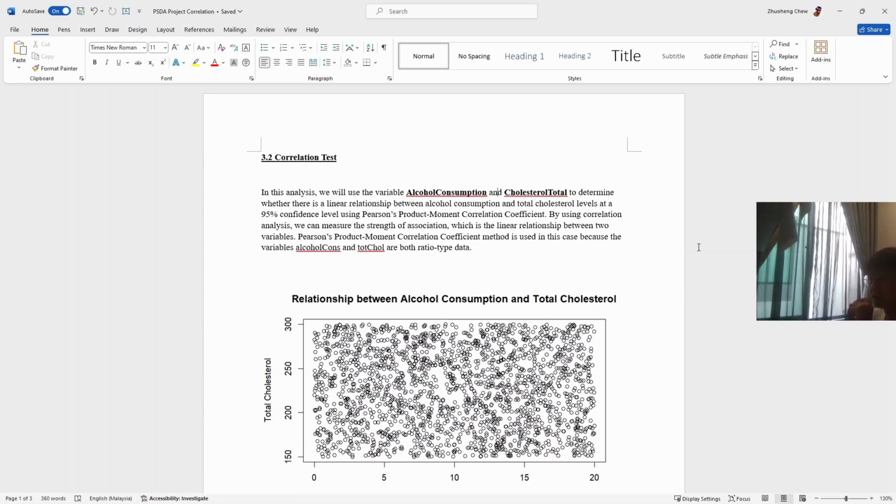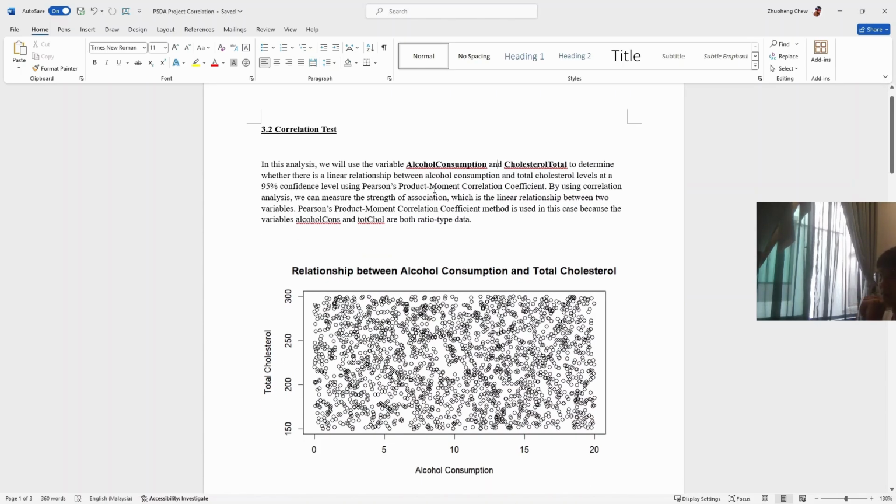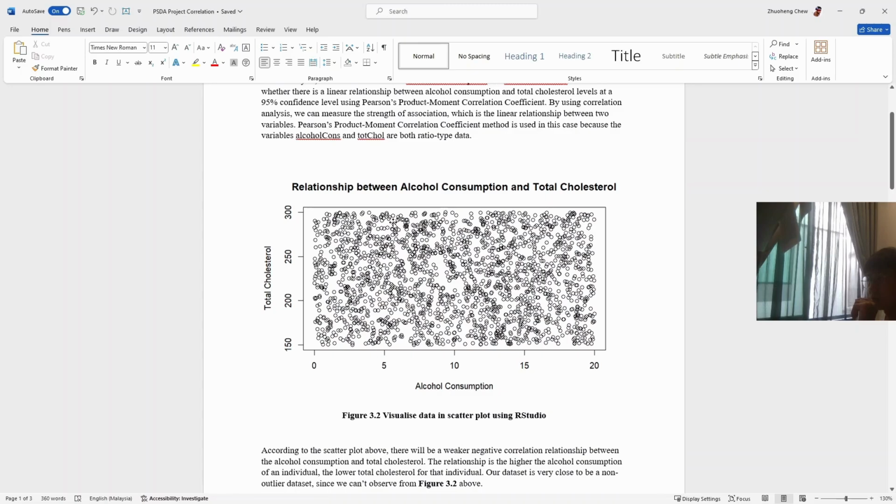So, in this analysis, we will use the variables alcohol consumption and total cholesterol to determine whether there's a linear relationship between alcohol consumption and total cholesterol levels of our patients at a 95% confidence level, using Pearson's product moment correlation coefficient. Because both of these variables are ratio type, I chose to use the Pearson product moment correlation coefficient method. So this is the relationship between alcohol consumption and total cholesterol levels.